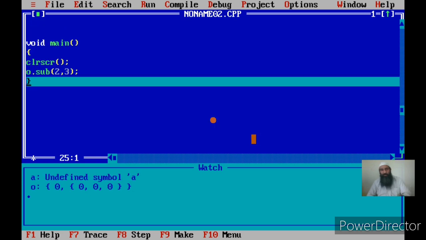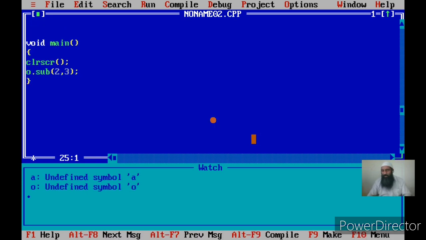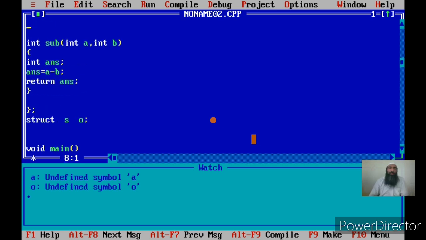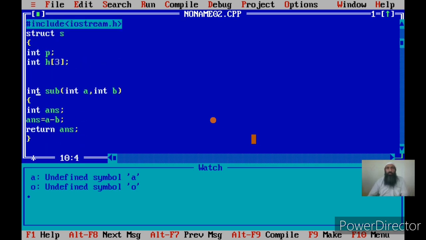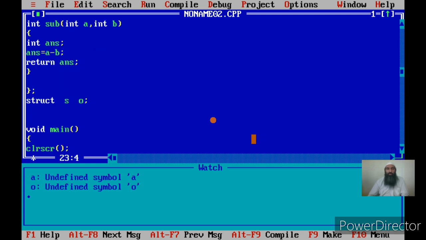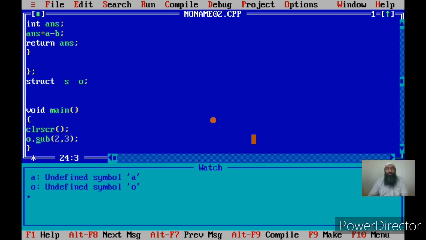So what is the method of calling this function? The method is the same as how we call normal functions, but you have to precede the function call with the variable name followed by a dot operator, then the function name. If it were a function that was not a member of a structure, you could call that function without these two things. But since it is a member of the structure, you have to use the variable name and dot operator. So this is how we access a function.